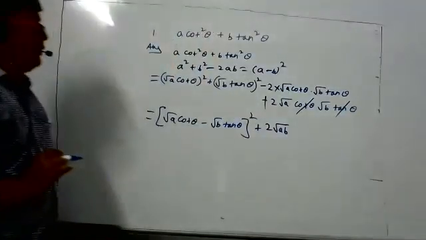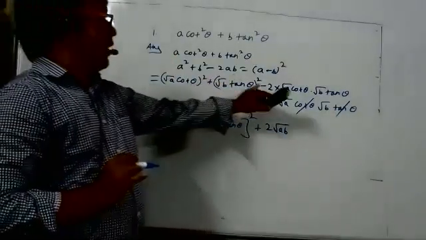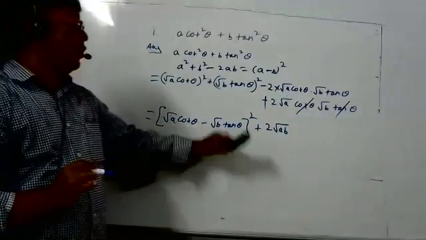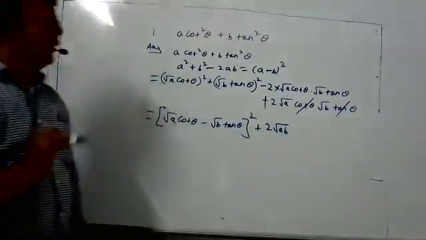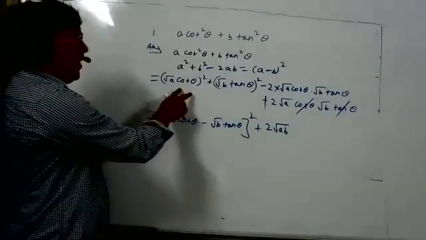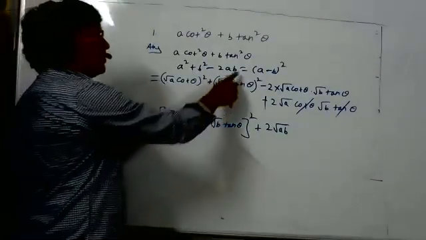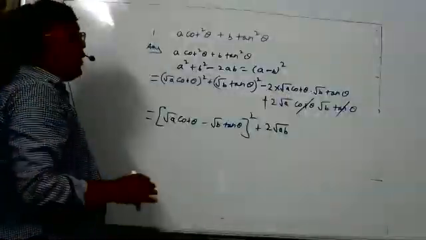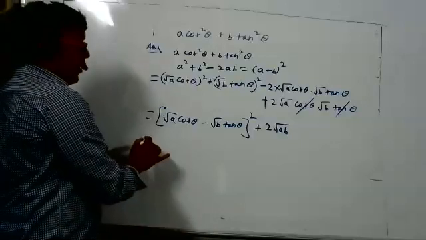Till here who has a doubt? A square plus B square minus 2AB is A minus B whole square plus 2AB. Any doubt you can ask me. Don't hesitate. So why didn't you cancel out the other cot theta, tan theta? Now, if we cancel, then the formula form will not become. Now, the formula is A square plus B square minus 2AB. We will cancel according to our convenience. Understood?